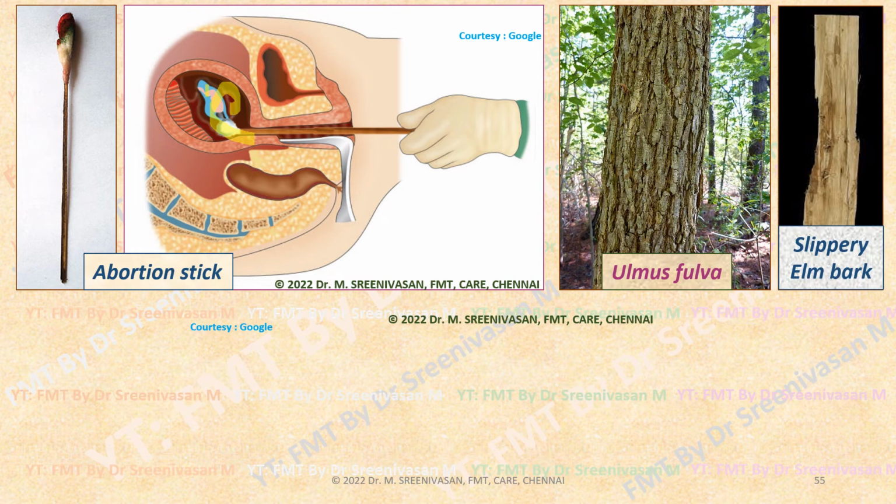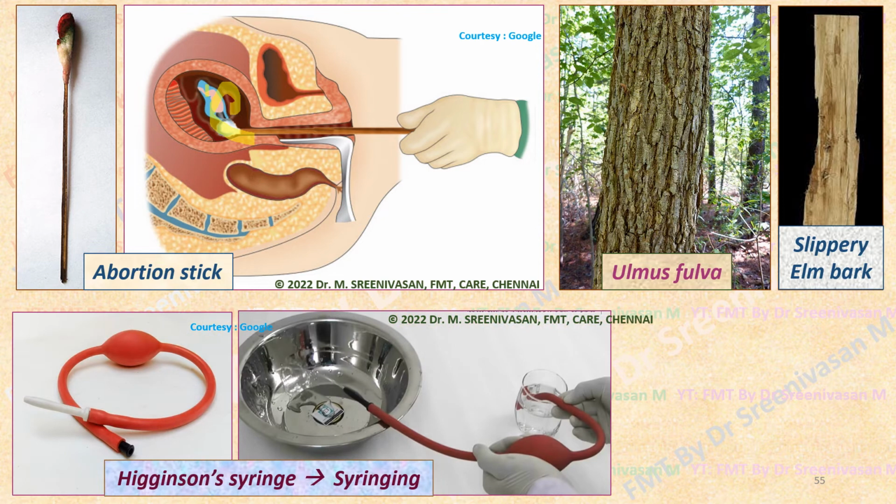Then, slippery elm bark, Ulmus fulva, that is the inner bark of this tree, which is grown in Central America or North America. That inner bark is placed similar to a laminaria tent in the cervix. It absorbs water and swells as it increases in size. As it swells up, that will in turn dilate the cervix, leading to expulsion of products of conception through the dilated cervix.